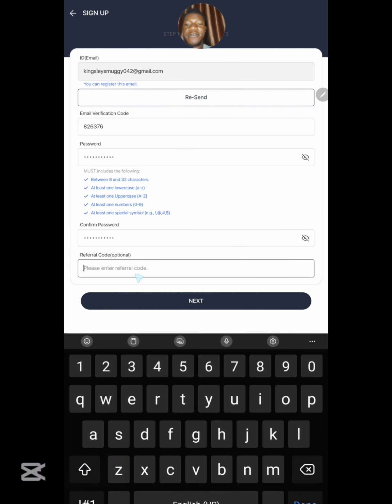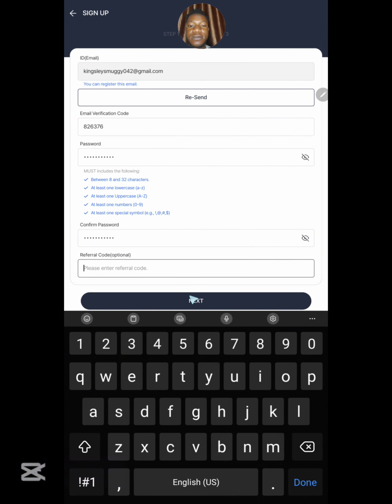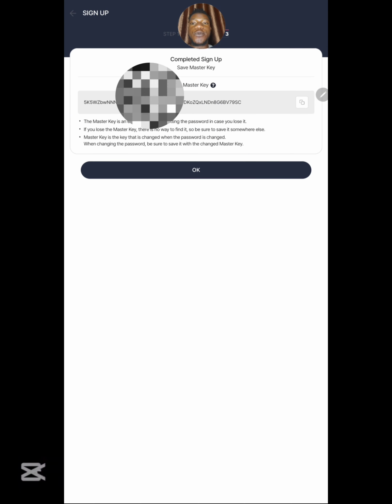So right now I'm going to be inserting my referral code here, then I'll be clicking on next. Over here, guys, on the next step, you are going to be given your master key like this. So what you need to do from here is to make sure that you go ahead and screenshot this master key right here, because if you lose your master key, you are no longer going to be gaining access into this wallet.